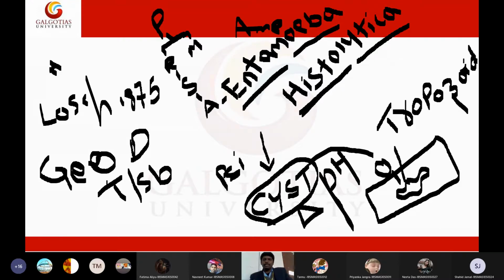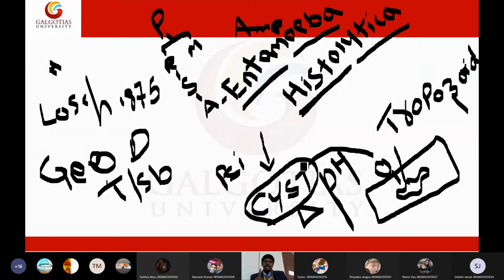So now I introduced two more important terms to you. One is cyst. Cyst means in unfavorable conditions, the amoeba will convert to a protective stage called the cyst stage. In the cyst stage, we cannot destroy the cyst. It will be resistant to heat, temperature, pressure, pH, or any other harsh conditions. Then the cyst will convert back to the vegetative form, and that vegetative form of the amoeba is called a trophozoite.